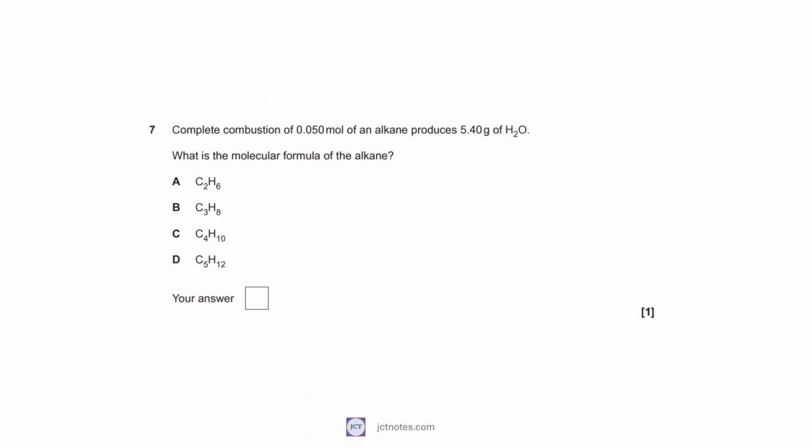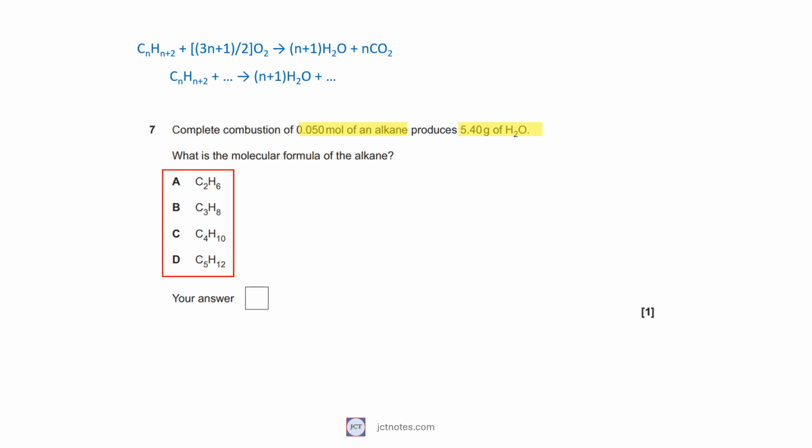In question 7, we have that the complete combustion of 0.05 mole of an alkane produces 5.4 grams of water. We need to identify the molecular formula of the alkane from the 4 molecules provided. The complete combustion of an alkane produces water and carbon dioxide. In this exercise, we only need to focus on the alkane and the water.